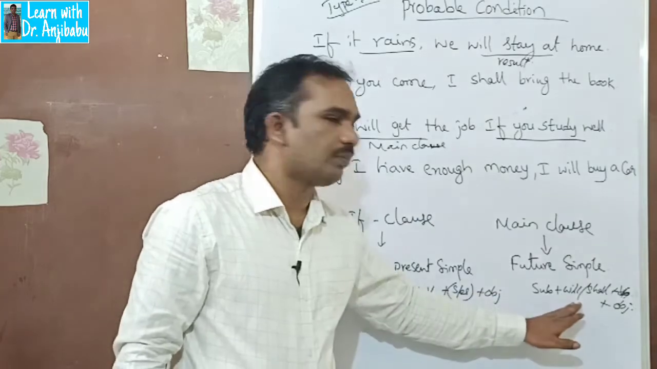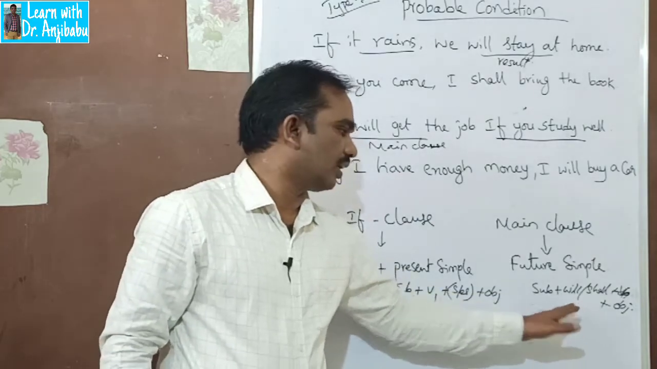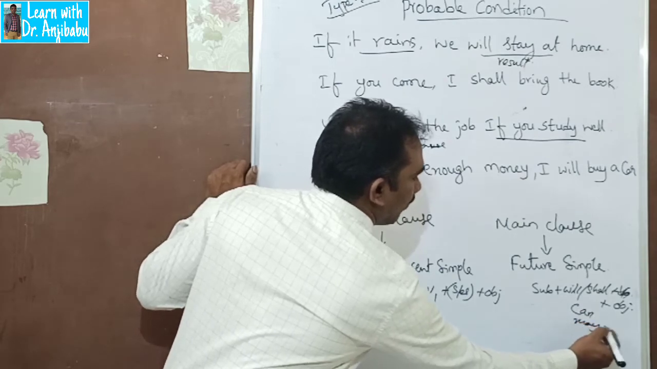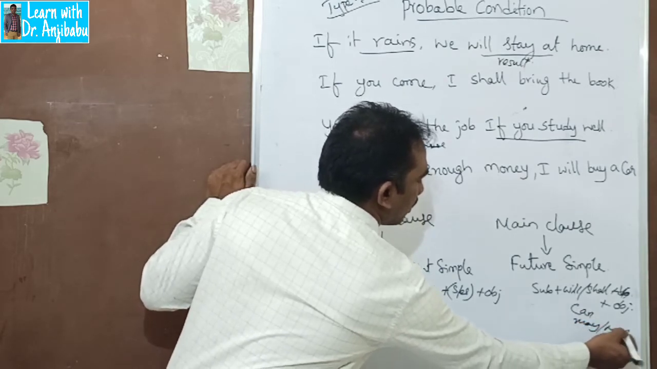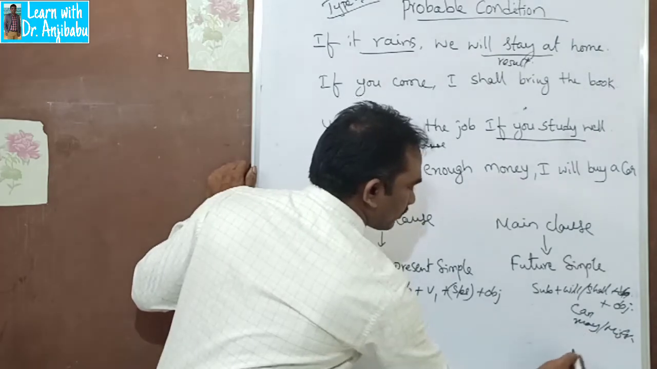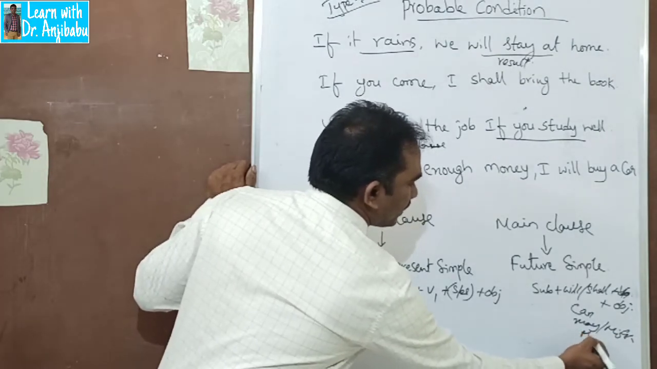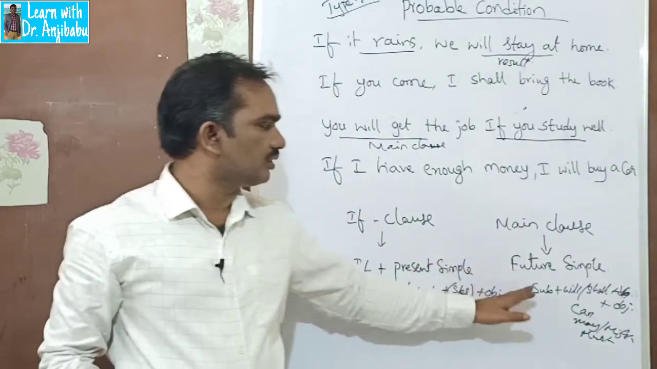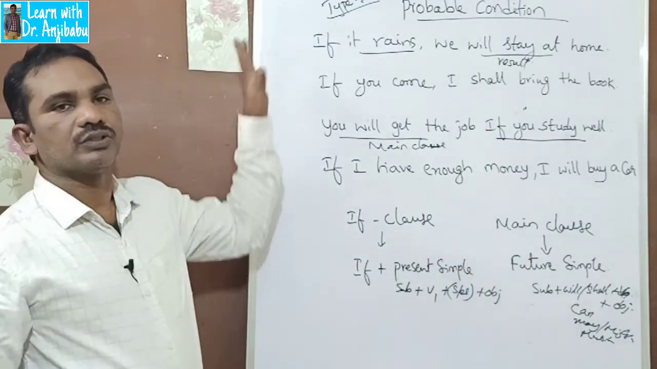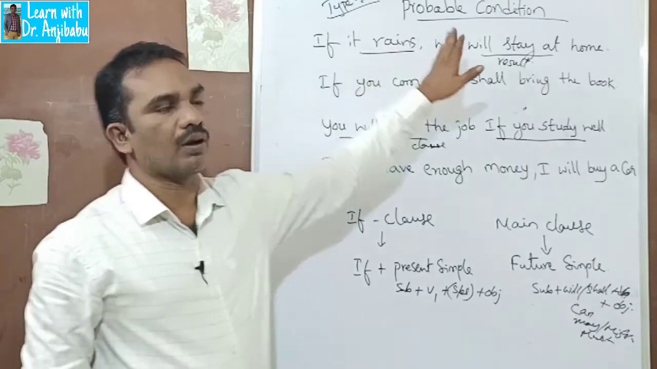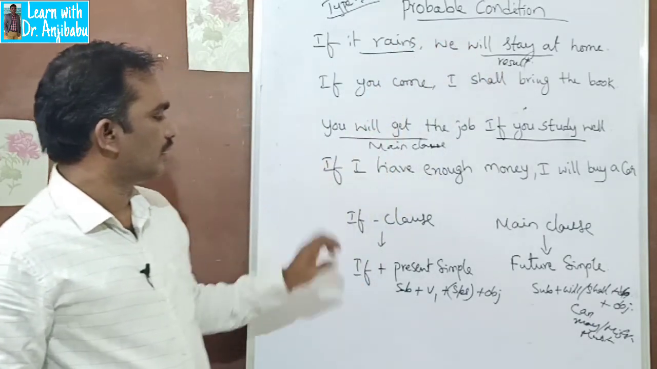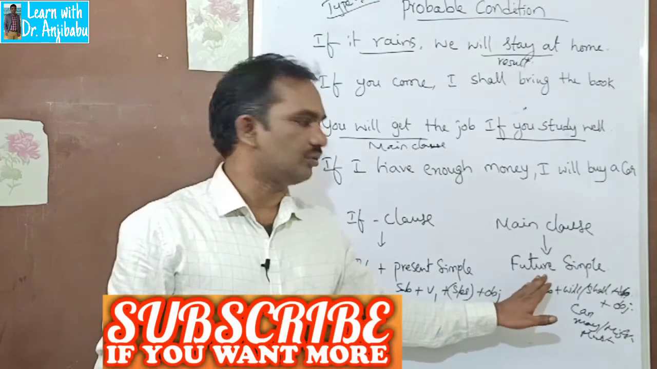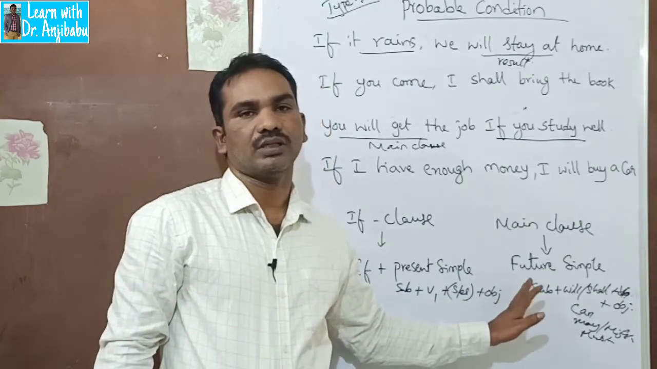In place of will or shall, you can use can, may, might, must, should, etc. We are going to see those things. So this is the type 1 probable condition: the if clause should be in present simple, and the main clause should be in future simple.